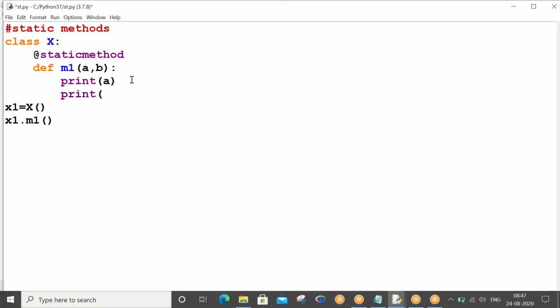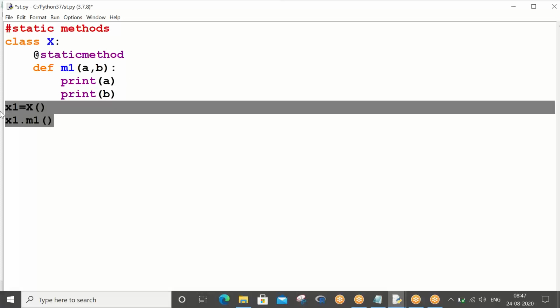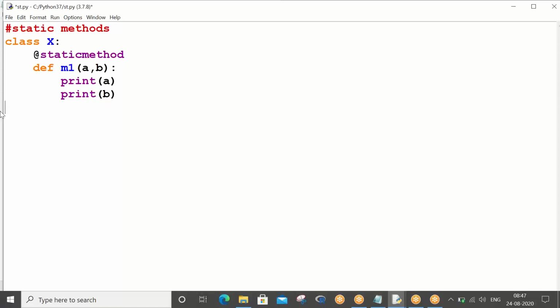print a, print b, let me do. Now you see, I have defined one static method in my class, and I'm going to pass a couple of values to my static method. So what happens?